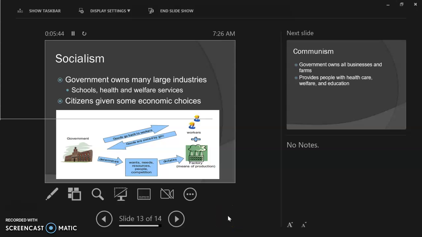Socialism is the idea that certain industries and certain aspects of the economy should be owned by the government or set up for a more equitable distribution of resources. Various forms of socialism, extreme socialism can go into communism, but most democratic socialism, like you see in Scandinavian countries, the government owns many large industries. There's a large safety net with schools, health, and welfare, but there is also private ownership of property, though there's usually a high tax rate and a lot of government control.